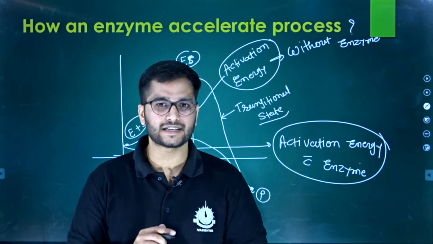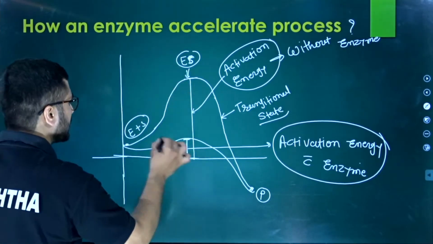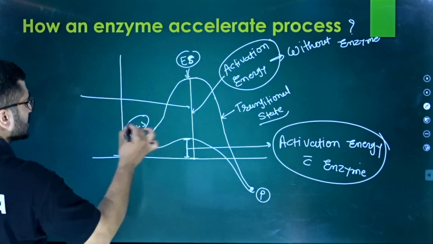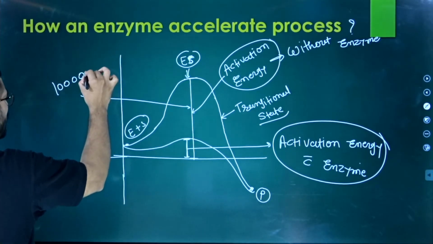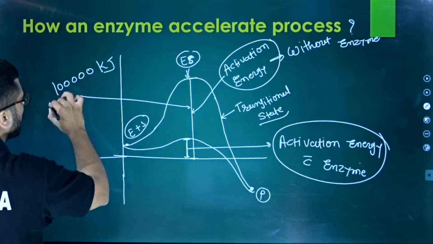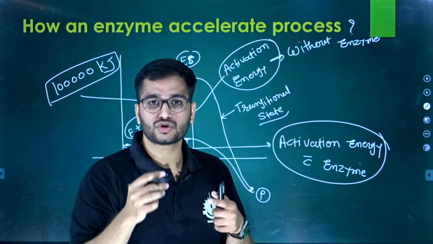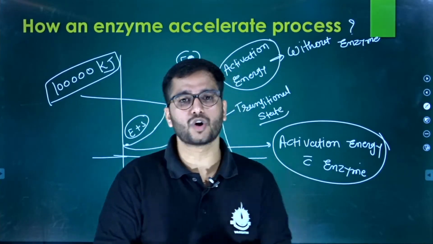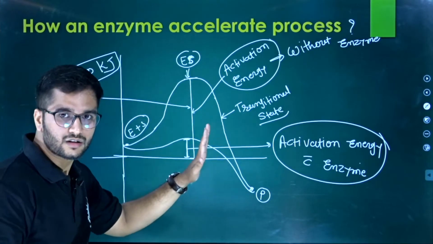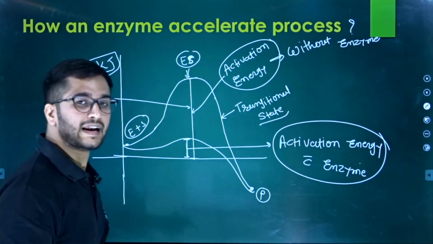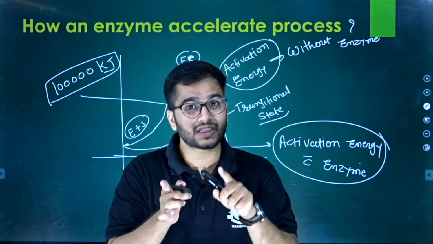Now let's take a very hypothetical example. Suppose this is the activation energy, which is around 1 lakh kilojoule. If I give 1 lakh kilojoule energy to a particular molecule, it will convert into the product. They need 1 lakh kilojoule as their activation energy without enzyme.